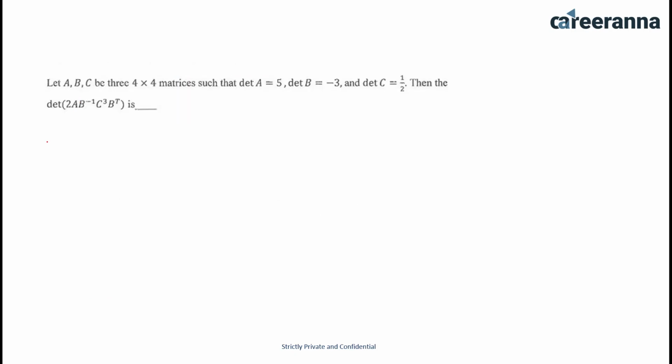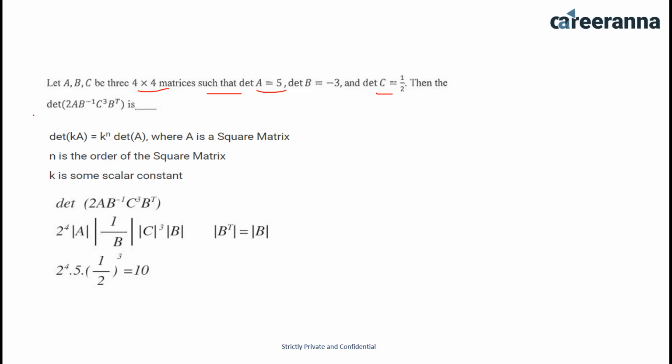Next question: let A, B, C be 4 cross 4 matrices such that determinant of A equals 5, determinant of B is minus 3, and determinant of C is 1 by 2. Then find the determinant of 2A, B to the power minus 1, that is inverse, C cube and B to the power T, that is transpose. So this should be the solution.